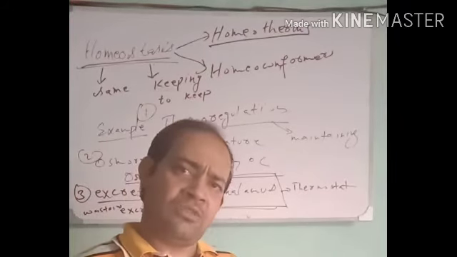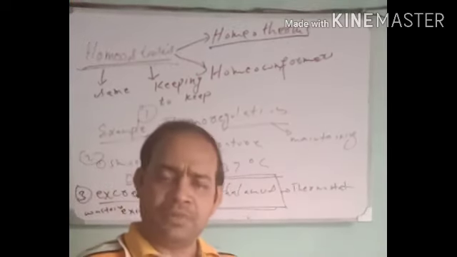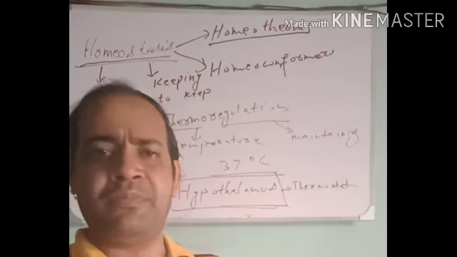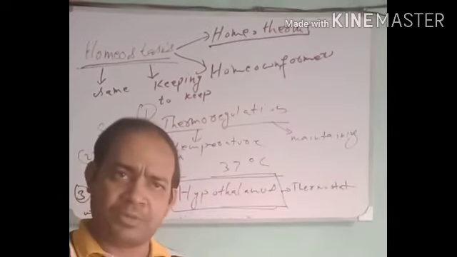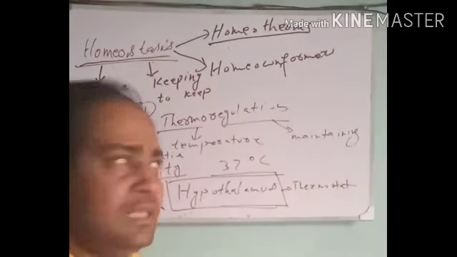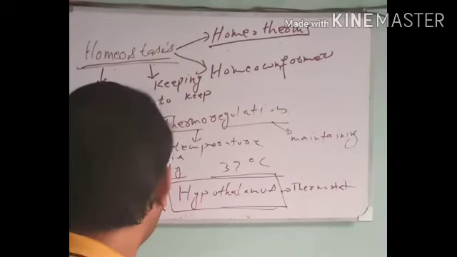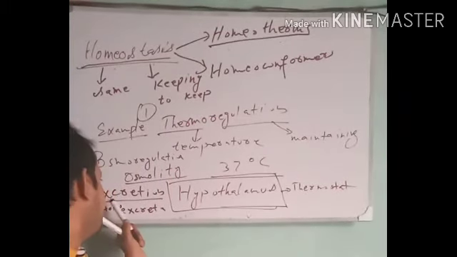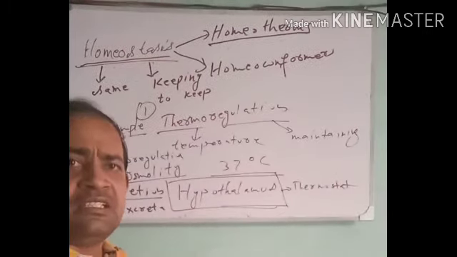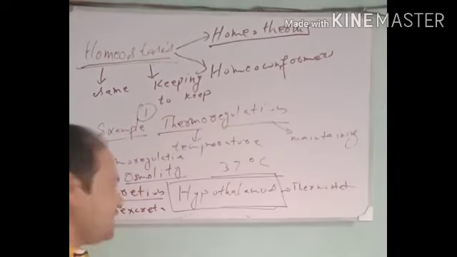When there is no normal pH in the body, the enzymes will not function properly, because enzymes require an optimum pH and temperature to work properly. So excretion is another milestone in homeostasis maintenance. Ex means out, so excretion means the release of waste outside of the body.